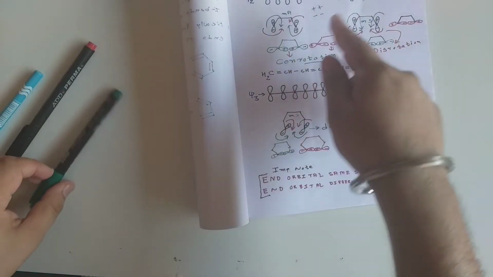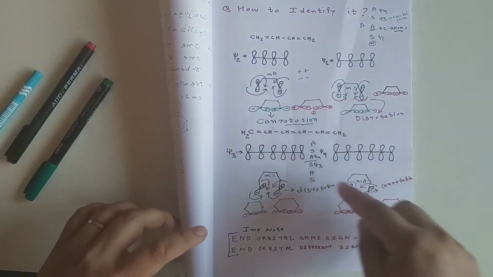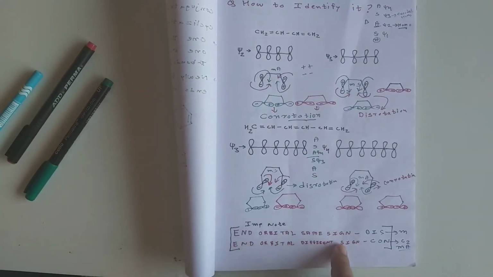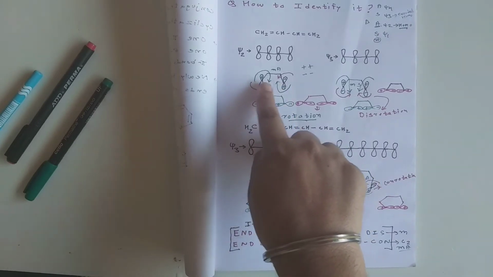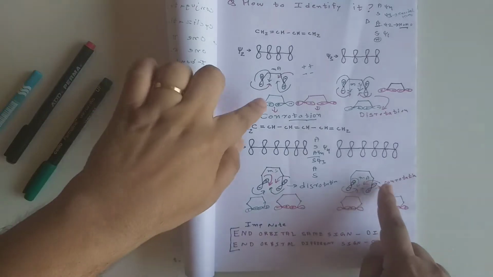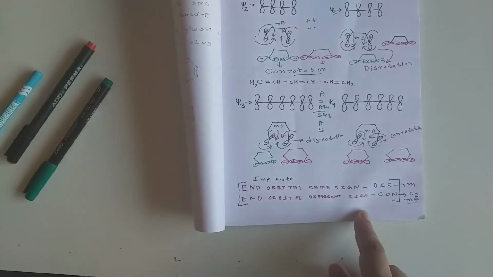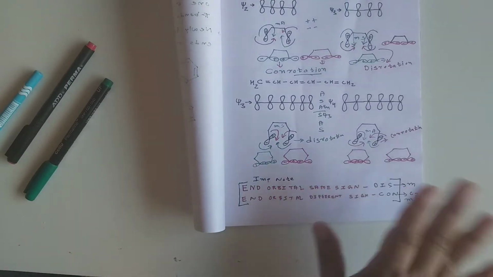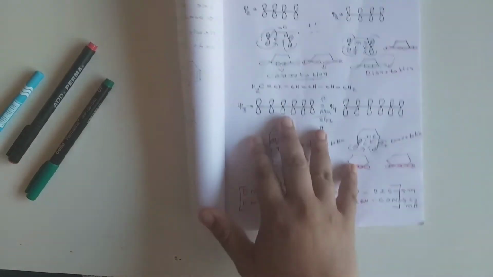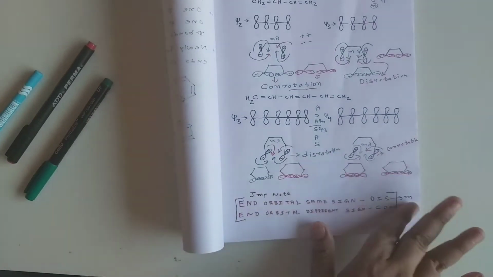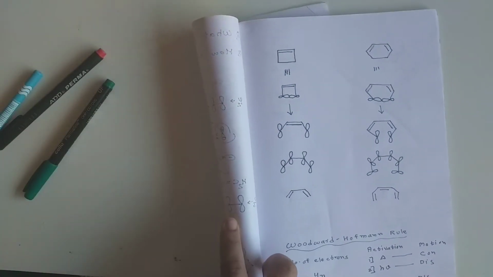Okay, but whatever I have explained you here, that is all based on mirror symmetry and mirror asymmetry. Okay, so with respect to that, if end orbital have different sign, see, this end orbital have different sign or mirror asymmetry, this have different sign or mirror asymmetry, then both times we have done conrotation. So this is the one shortcut. If end orbital is same sign, disrotation; end orbital have different sign, conrotation. Finish. So this I have made very clear, what is conrotation and disrotation and how to identify it. Now we will see some more examples. Okay.